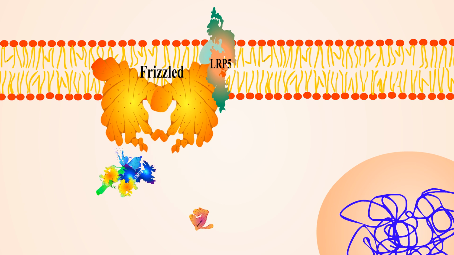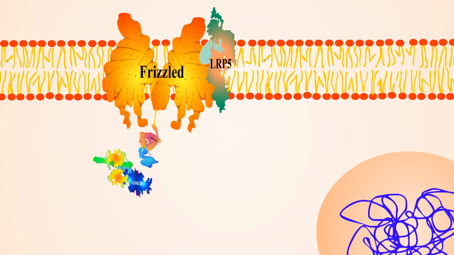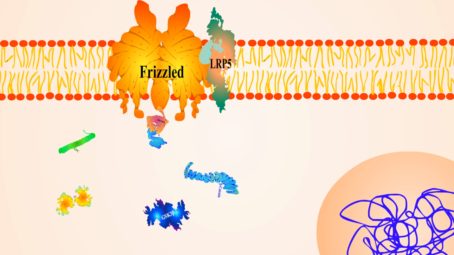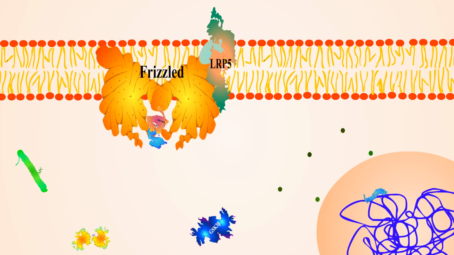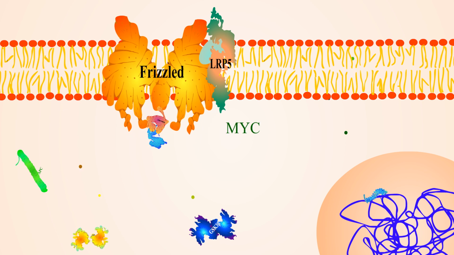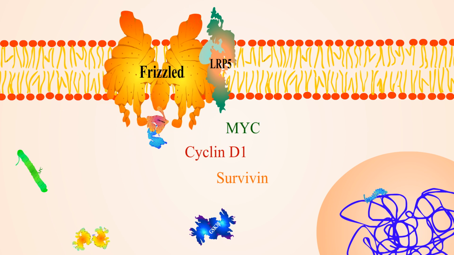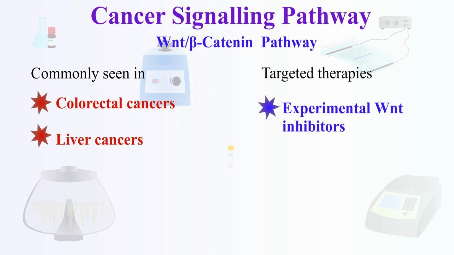WNT ligand binds to a receptor complex on the cell surface consisting of the frizzled receptor and coreceptor LRP5/6. Receptor activation recruits disheveled. DVL inhibits the destruction complex, leaving beta-catenin unphosphorylated and stabilized in the cytoplasm, and it eventually translocates into the nucleus. Beta-catenin binds to TCF-LEF transcription factors and activates transcription of WNT target genes, such as MYC, cyclin D1, and survivin, commonly seen in colorectal and liver cancers. Experimental WNT inhibitors are used to target beta-catenin pathways.